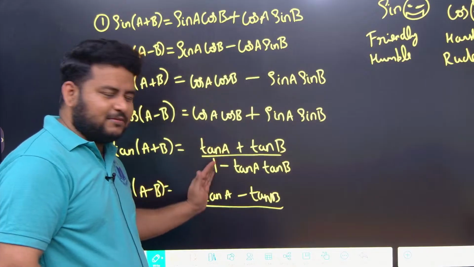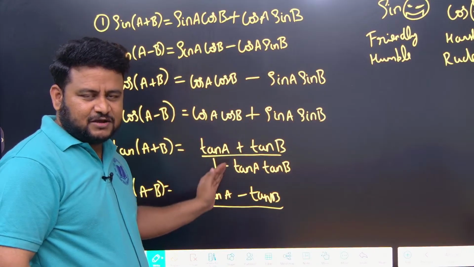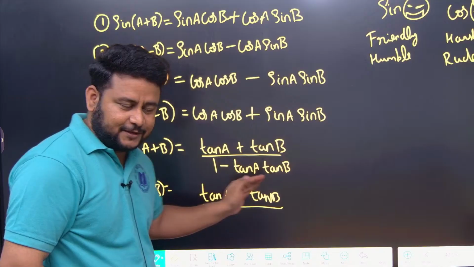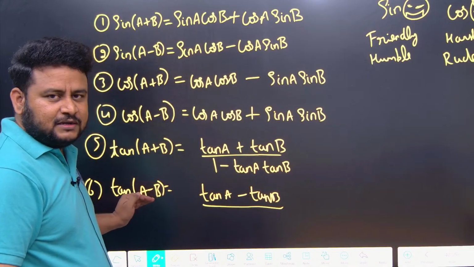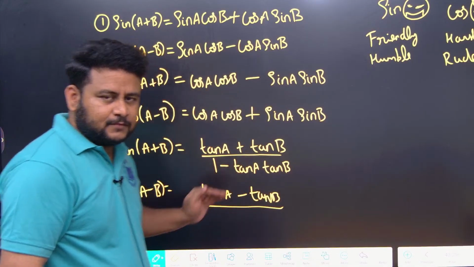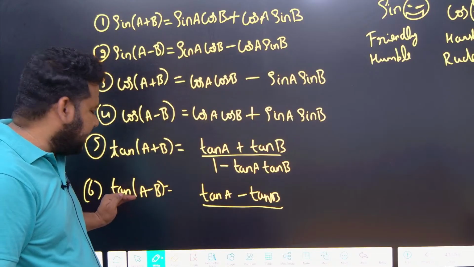If it is plus, it will become 1 minus tan A tan B. Tan of A minus B formula is what? Tan A minus tan B. Okay, tan of A minus B formula is what? Tan A minus tan B.